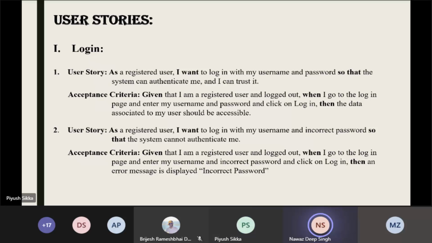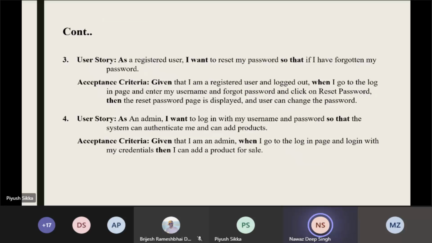And this is the acceptance criteria. Given that I am a registered user and logged out, when I go to the login page, enter my username and password, and click on login, then the data associated with my user should be accessible. And if the password is incorrect, it cannot authenticate me. When I go to the login page, enter the username and an incorrect password and click on login, then an error message like incorrect password will be displayed. This is the validation we used. Next page.